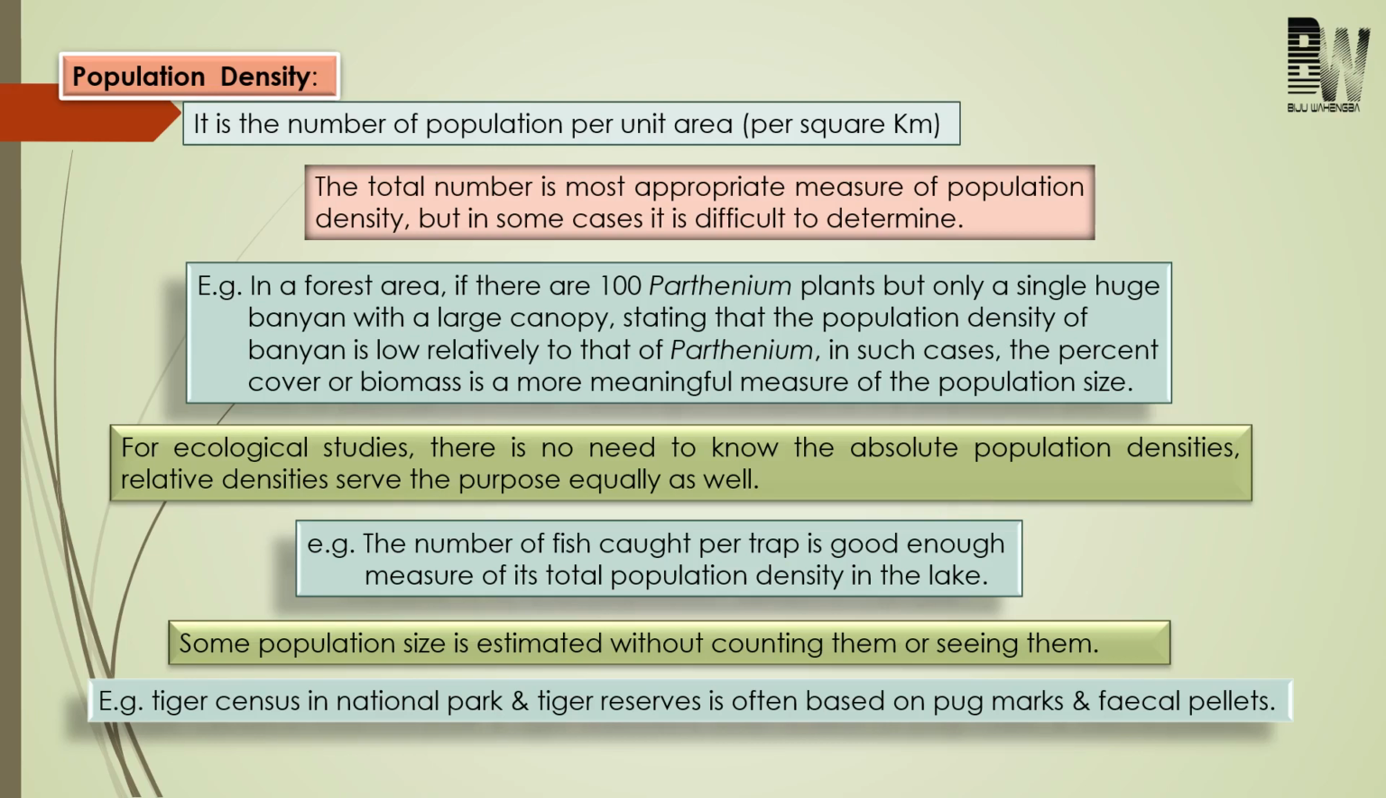And even the population can also be counted without seeing them. For example, in a national park, the population of tigers is counted based on pug marks and fecal matter without seeing them.